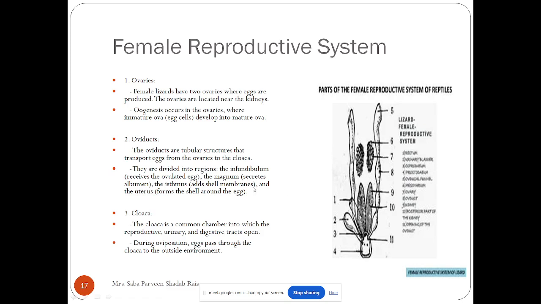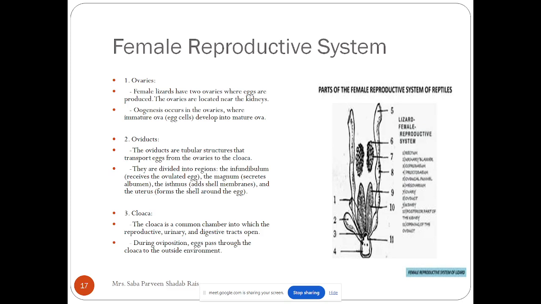Now, when I talk about the female reproductive system, as I told, they have the ovary. So female lizard have two ovaries where the eggs are produced. The ovaries are located near the kidney. Same like frog, they will also have the process of the egg formation or the ovum formation, that is called as the oogenesis. And after oogenesis, the end product, that is the immature ova, will be developed into the mature ova. Oviducts are tubular structures that will transport egg from the ovary to the cloaca.